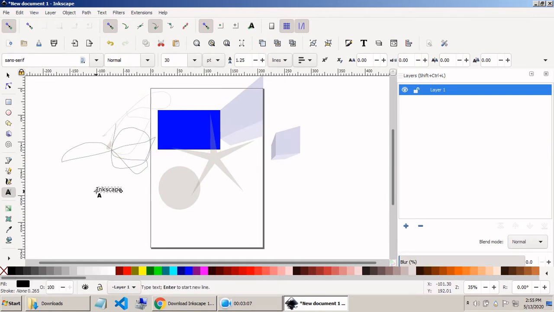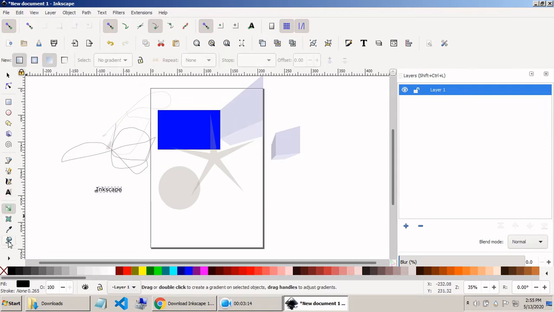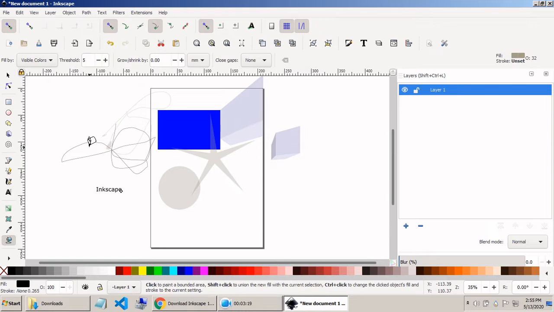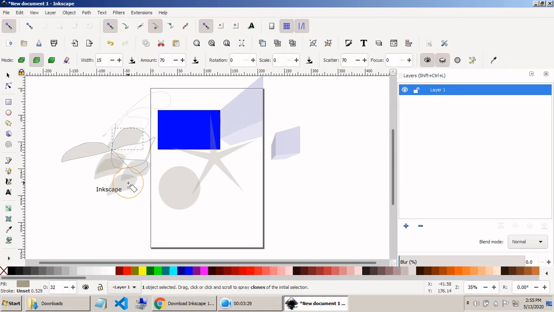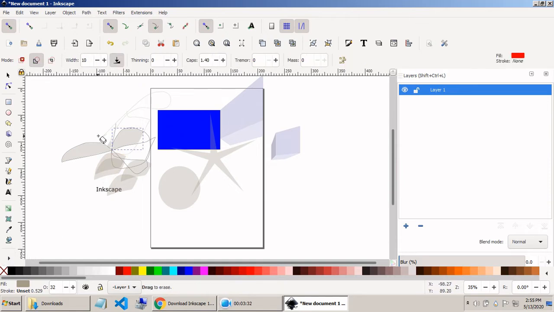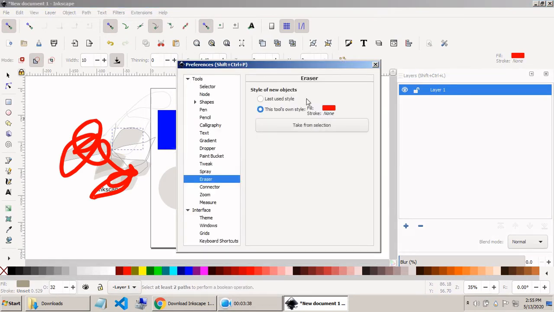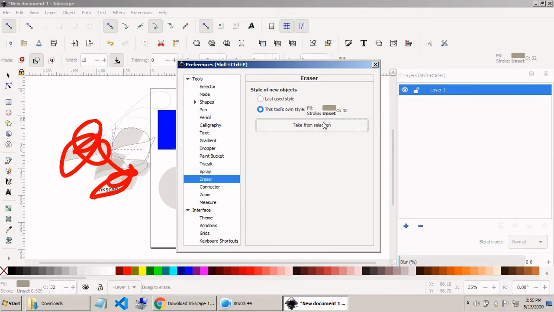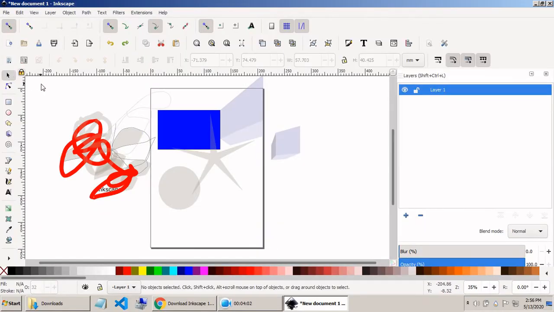Just use and you will also be familiar with these tools. I will clear all these for now.